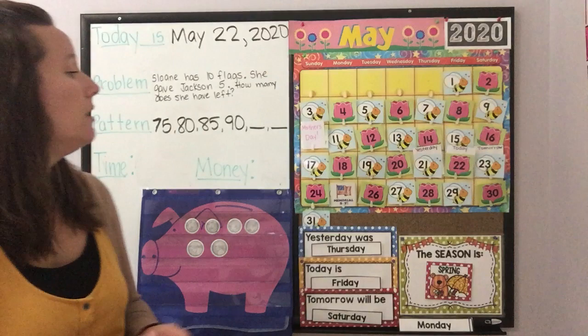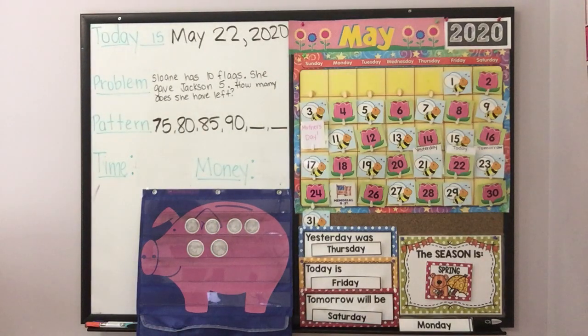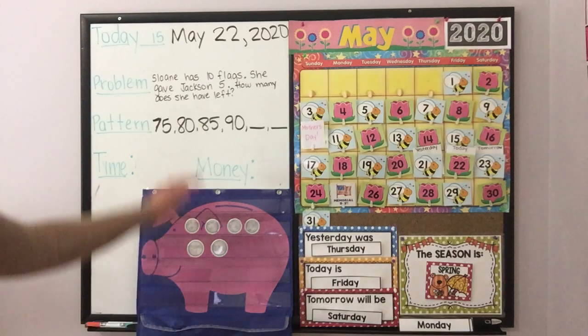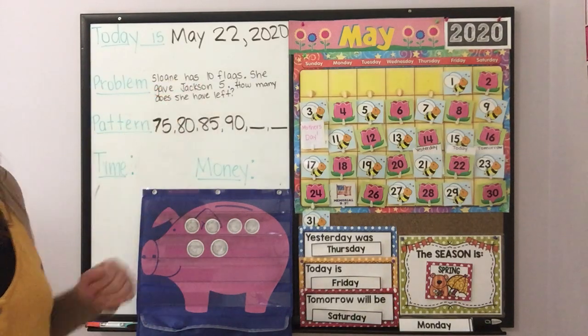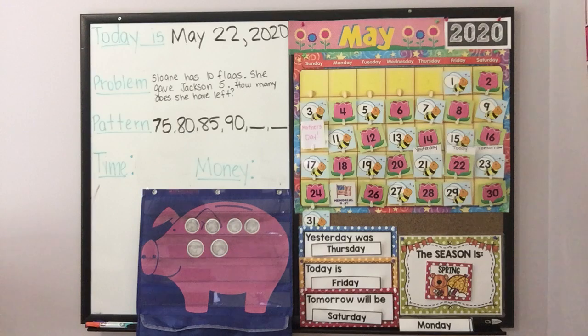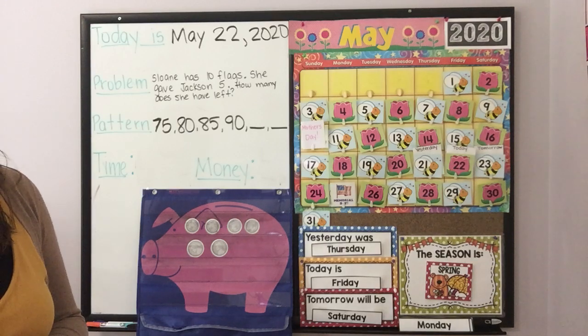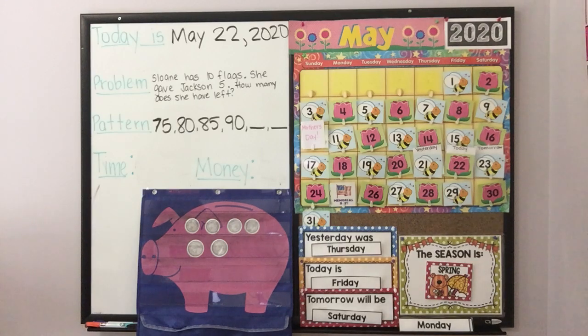All right, let's shift over and let's look at our problem of the day. So if you're solving with me after I read our word problem, solve it where you're working and then check with me, make sure you got the right answer. Okay, so let's read it together. It says, Sloan has 10 flags. She gave Jackson 5. How many does she have left?